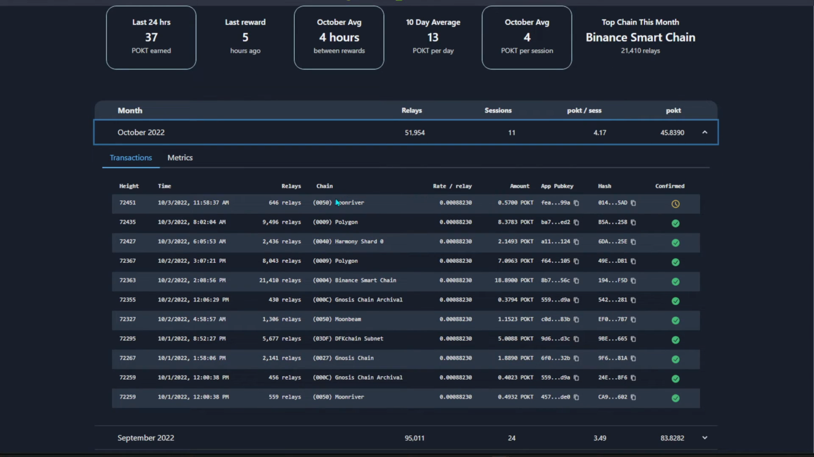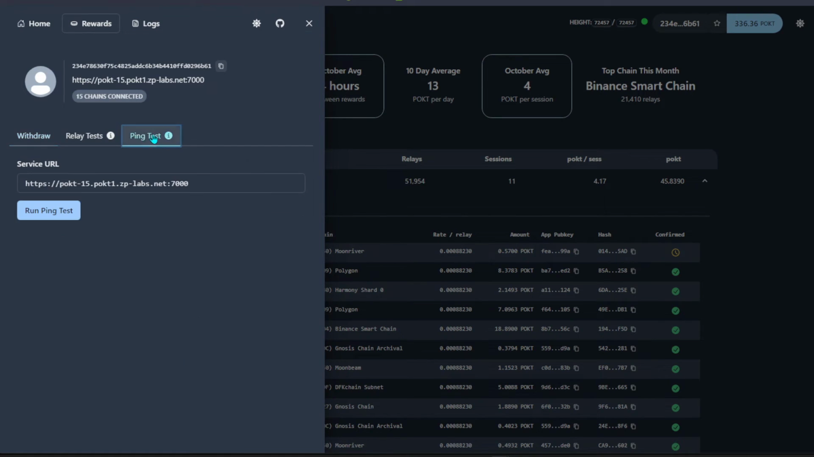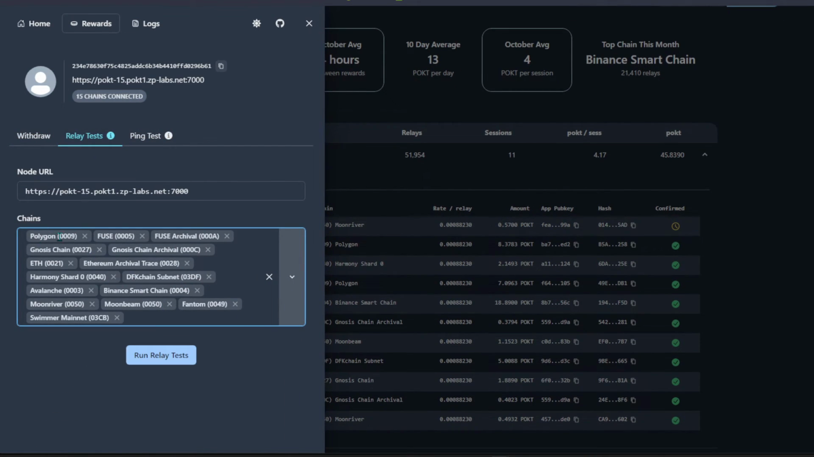So over here you can see you can also install Moonriver, Polygon, Harmony Shard, and Gnosis Archive. Over here Moonbeam, DFK chain, Subnet, and many more chains that are basically supported. So we can see what they are running. Over here they are running almost all of these chains, quite a lot. Polygon and many more chains are being run on the network itself.